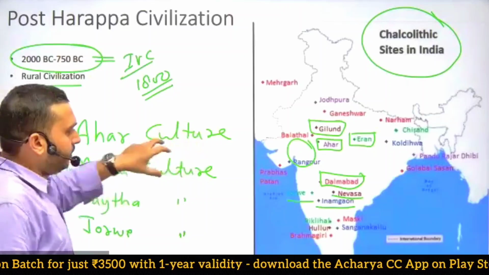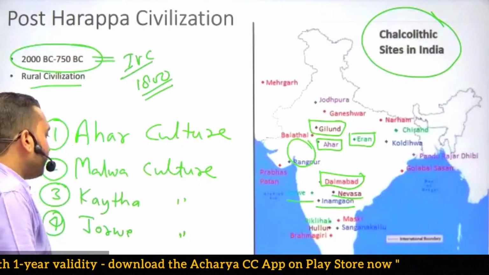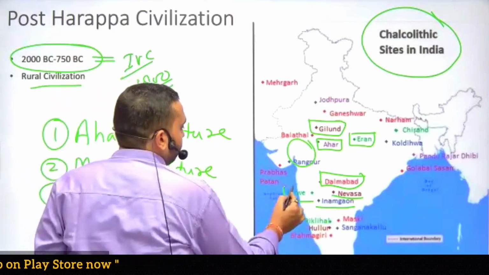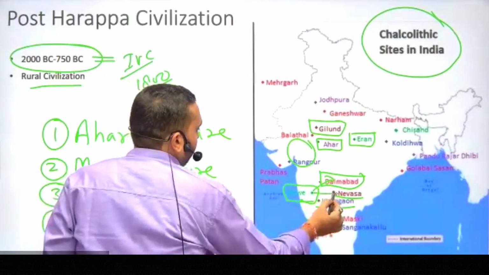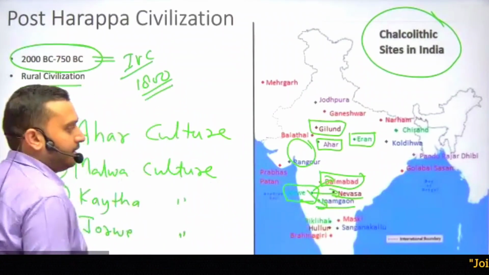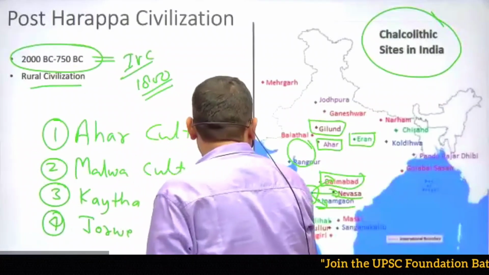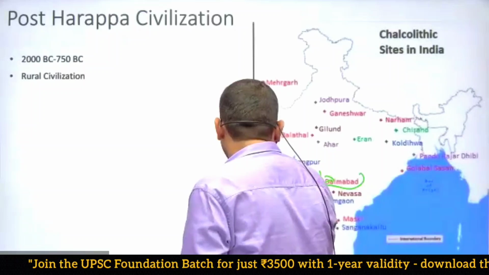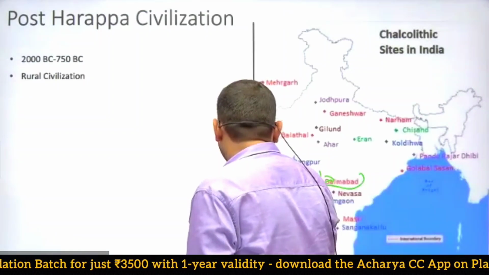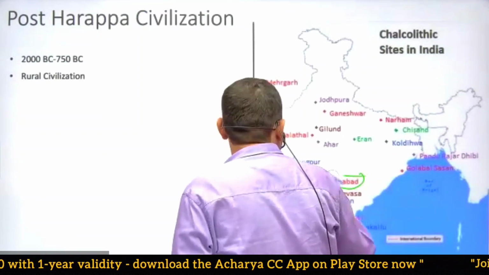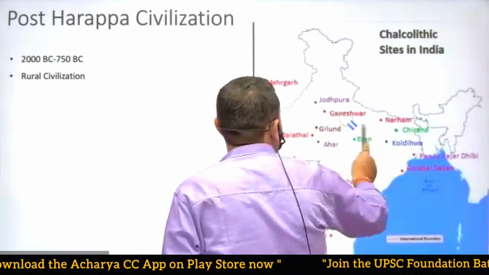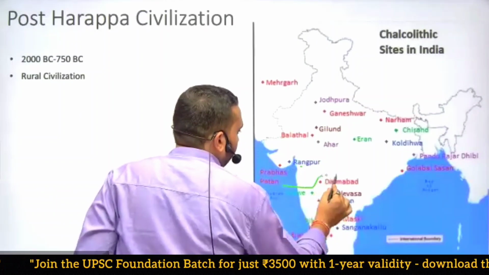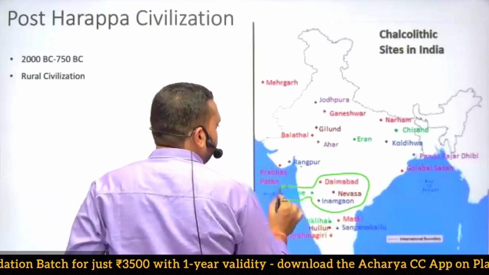There are various sites of all these cultures. Generally, Jorwe is situated in most parts of Maharashtra. You can see this is the Jorwe, and important sites of Jorwe are Nevasa, Inamgaon, Daimabad, etc. So this whole region is covered under Jorwe.